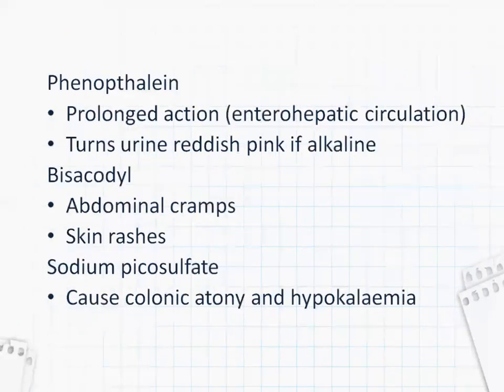Coming to phenolphthalein, it has a prolonged action because it undergoes enterohepatic circulation, and it turns urine reddish pink if the urine is alkaline. Coming to bisacodyl, it rarely causes side effects, but if there are any, they are abdominal cramps and skin rashes, but rare. Sodium picosulfate causes colonic atony and hypokalemia.